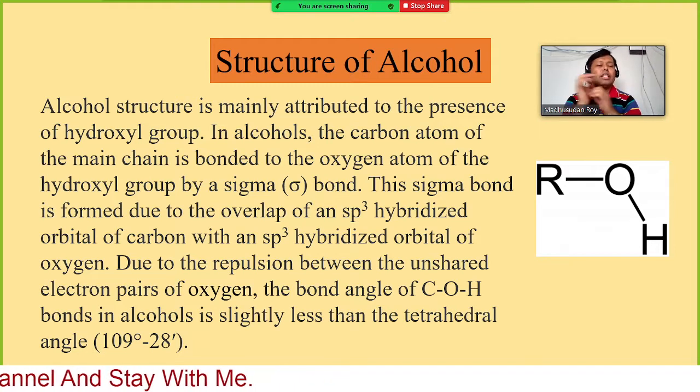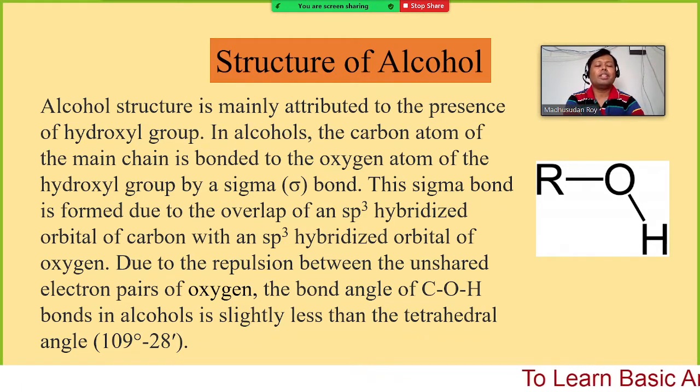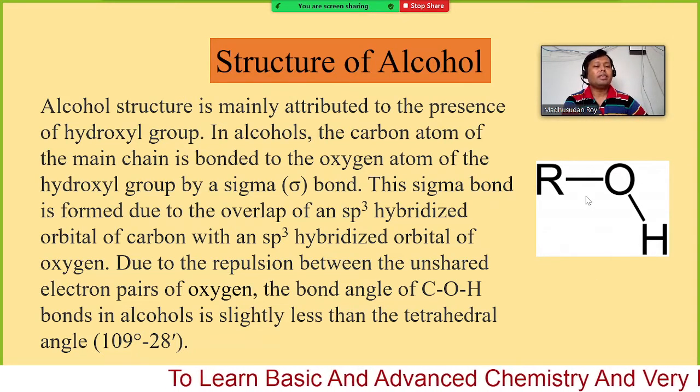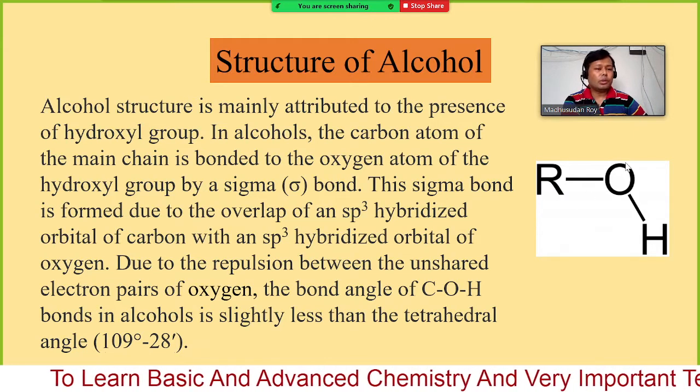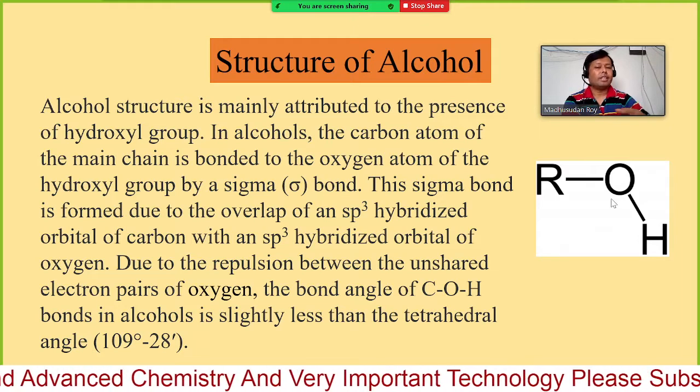All the carbons in a saturated hydrocarbon are sp3 hybridized, one carbon, two carbon, three carbon, any number of carbon we may have. So this oxygen is also sp3 hybridized. Later I will show you.